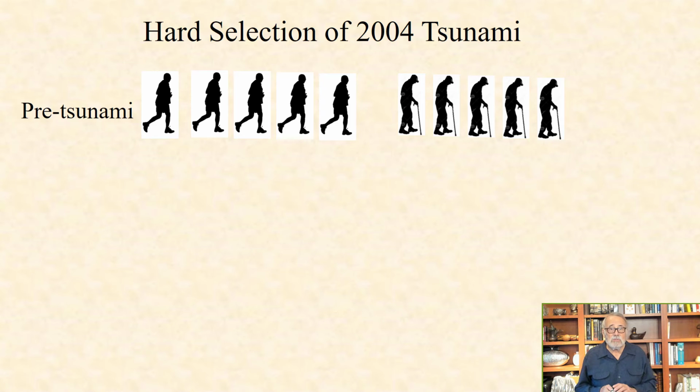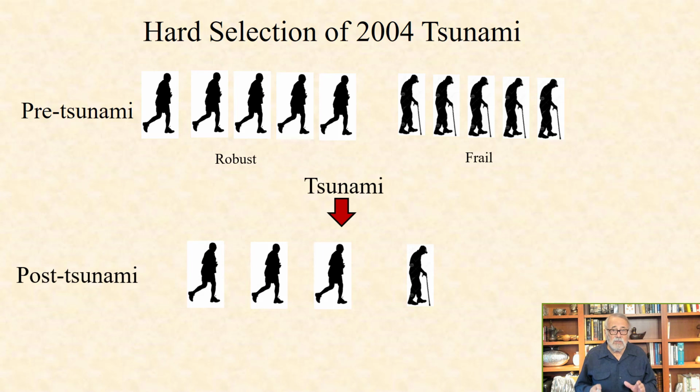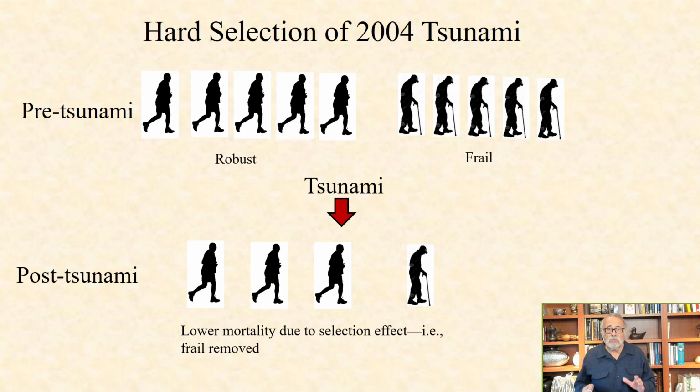This schematic shows the concept of hard selection, which appears to have occurred in the 2004 tsunami. Pre-tsunami, the robust and the frail occur in one relative distribution. But post-tsunami, the relative proportions change, where the frail are less abundant. Therefore, lower mortality is observed because the more robust occur in greater relative abundance.